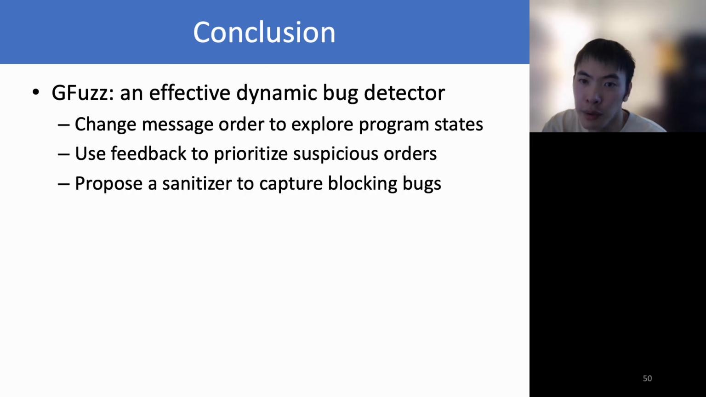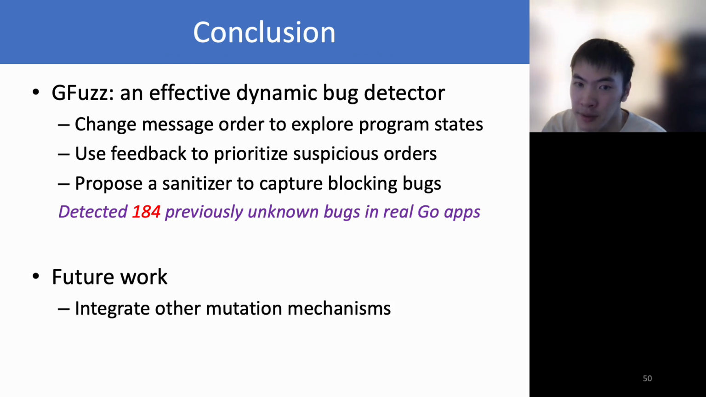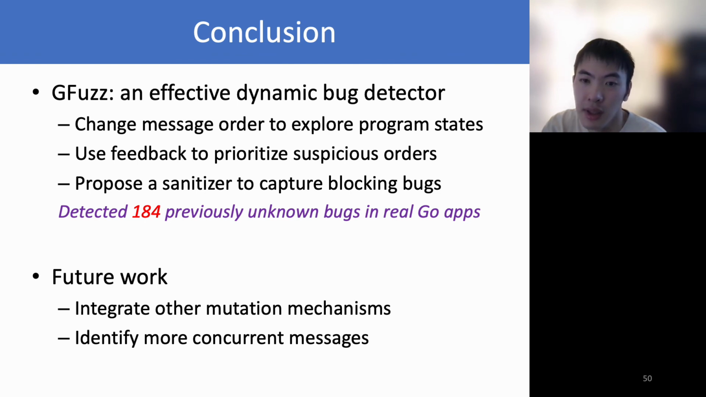As a conclusion, we built GFuzz, an effective dynamic Go concurrency bug detector, by reordering concurrent messages, using execution feedback to prioritize suspicious orders, and proposing a novel sanitizer to capture blocking bugs missed by the Go runtime. GFuzz detects 184 previously unknown bugs in famous Go applications. In the future, we plan to explore other methods to explore Go programs' execution states for more bugs, and design novel analysis algorithms to identify more concurrent messages.